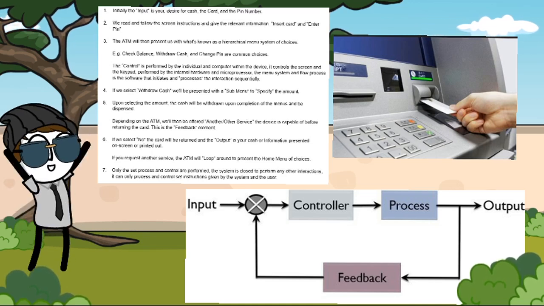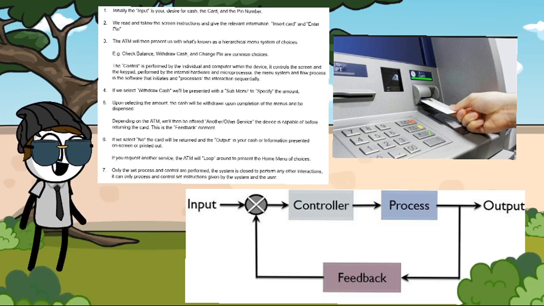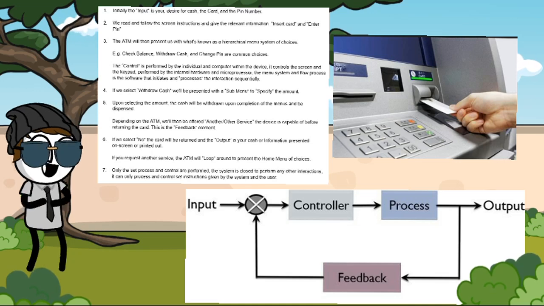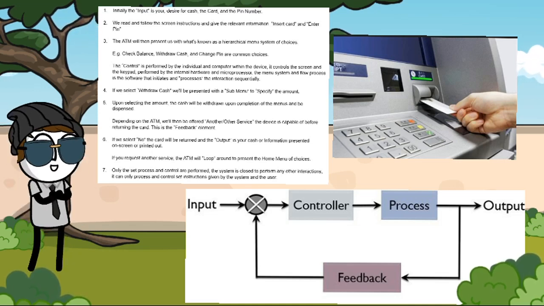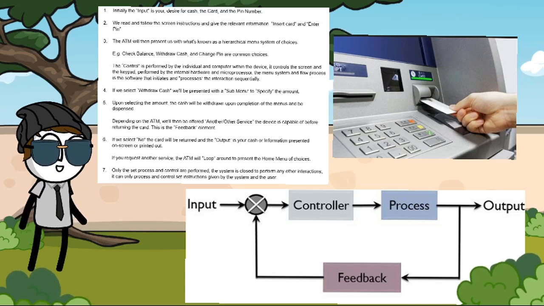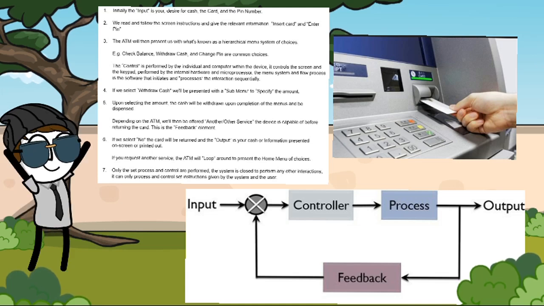Number 6. If we select no, the card will be returned and the output is your cash or information presented on screen or printed out. If you request another service, the ATM will loop around to present the home menu of choices. Number 7. Only the set process and control are performed. The system is closed to perform any other interactions. It can only process and control set instructions given by the system and the user.